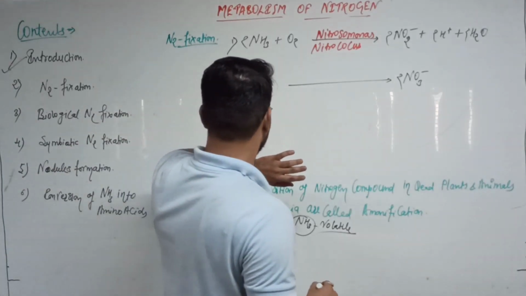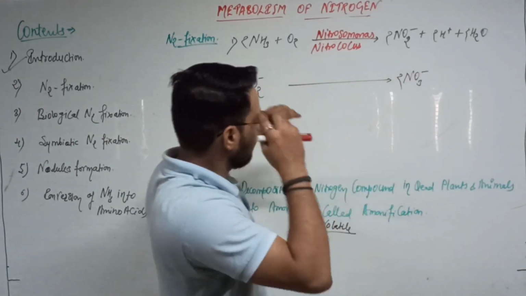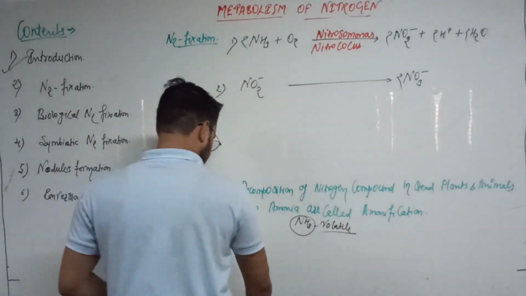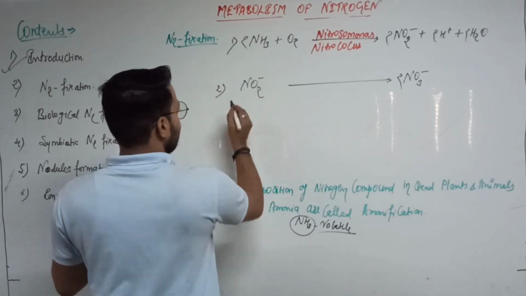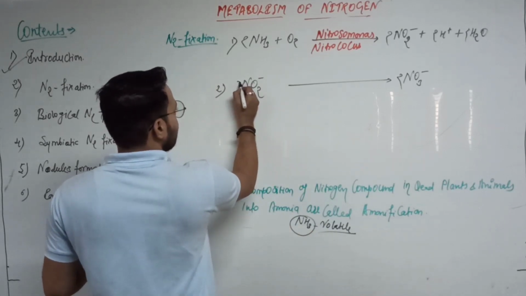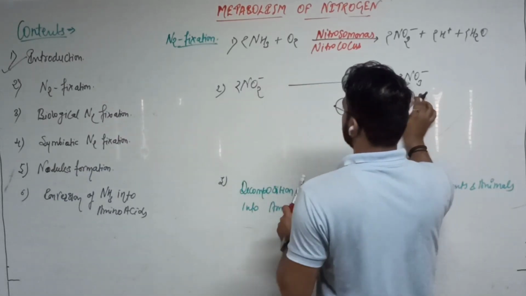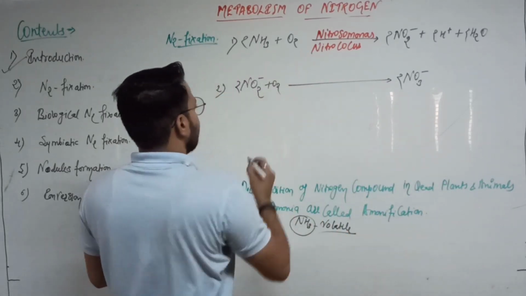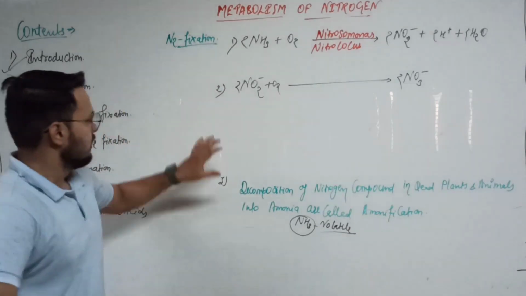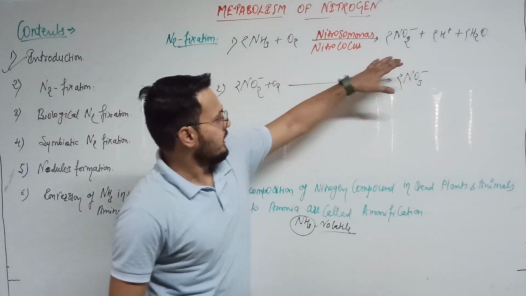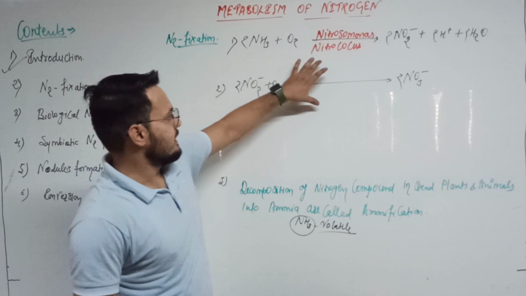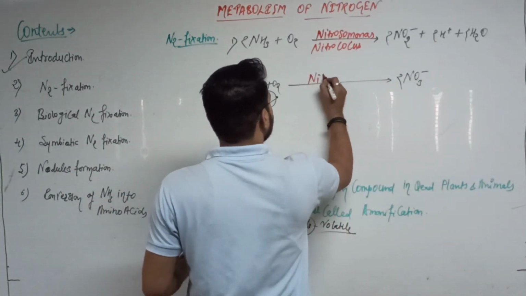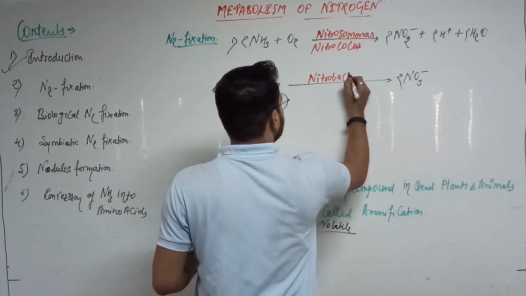So after the formation of nitrite, this nitrite convert into the nitrate. So let's balance this equation. Okay, done. So this nitrite is oxidized into the nitrate with the help of one bacteria, that is the Nitrobacter.